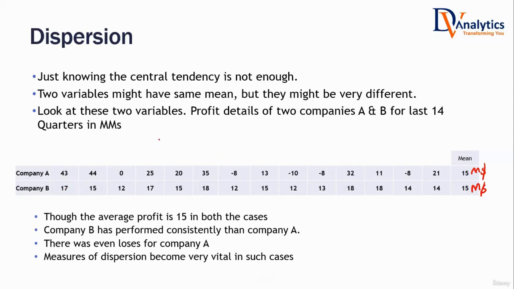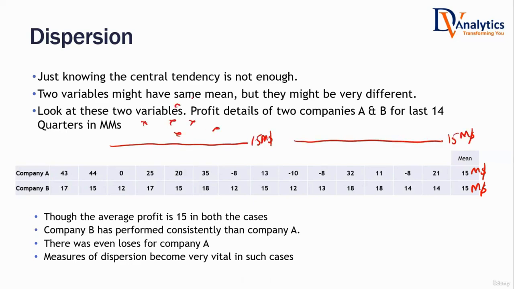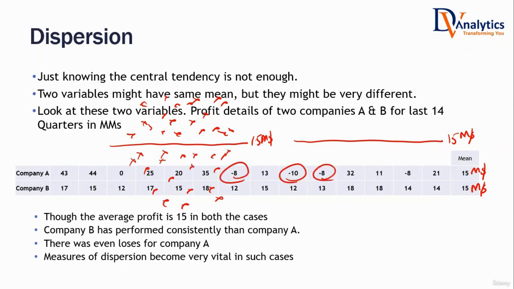Company A, $15 million profit. Company B, $15 million profit. No doubt about it, both have the same average. But in company A, sometimes the profit is way above $15 million. Are we really happy with that? No. The reason is it sometimes has a profit way below $15 million as well. There were some losses as well. There were some quarters where it went way below $15 million, whereas company B is always in and around $15 million.